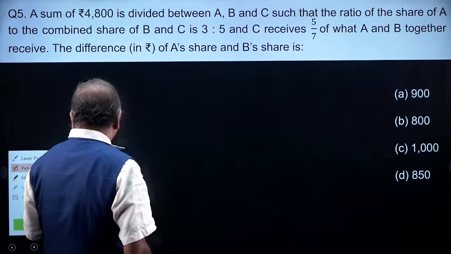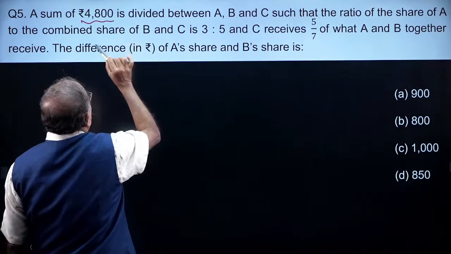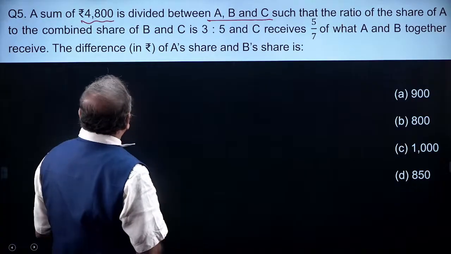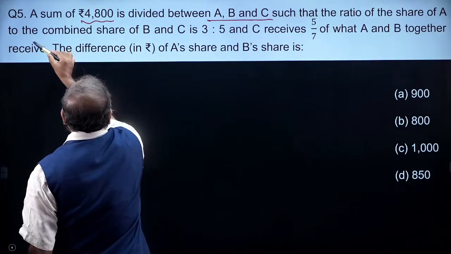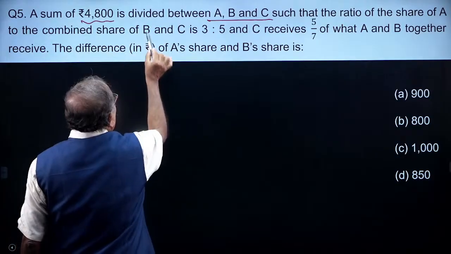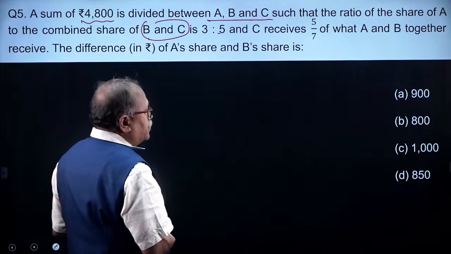Now I will read the question here. A sum of rupees 4,800 is divided among three people in such a way that the share of A to the combined share of B plus C is 3:5.